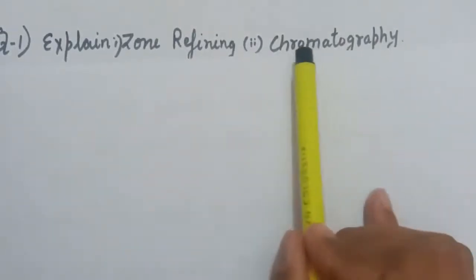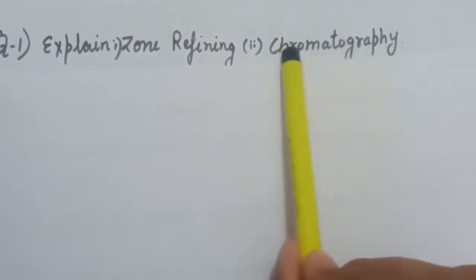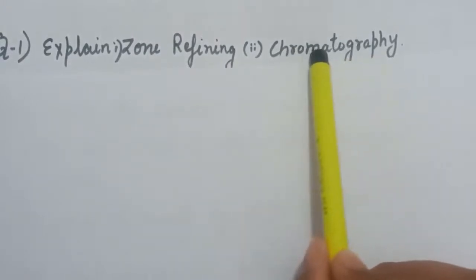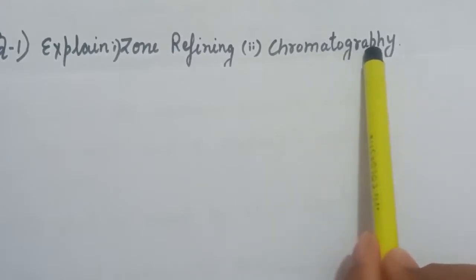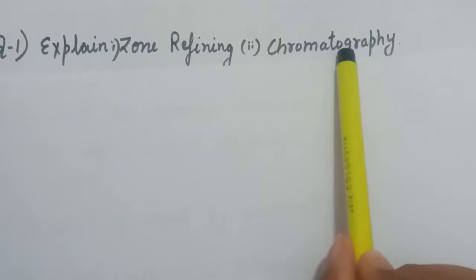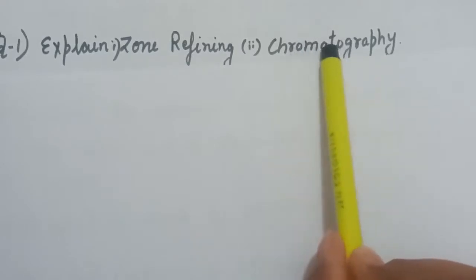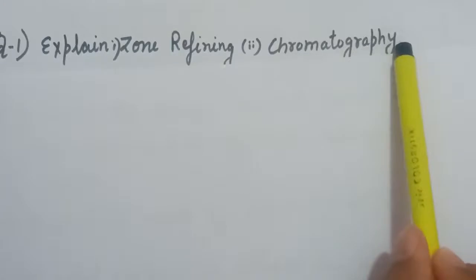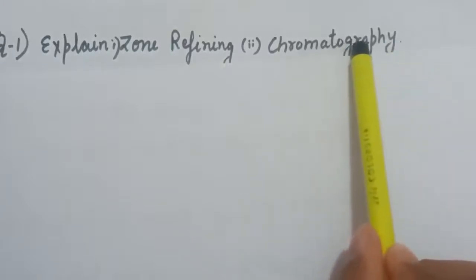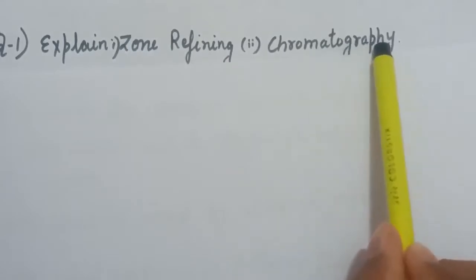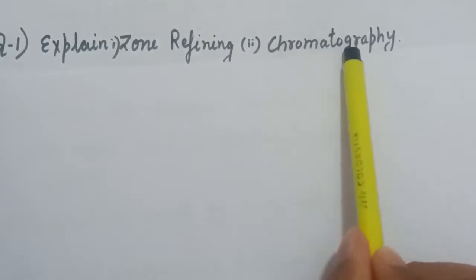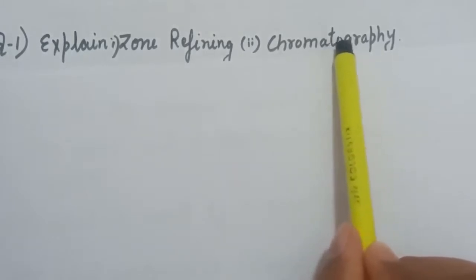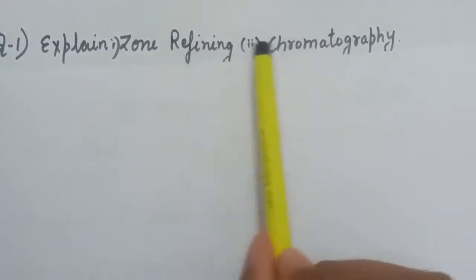This method is based on the adsorption power of the component, and the principle of chromatography is that different components of a mixture are adsorbed to different extents on an adsorbent. For example, if a mixture contains 3 components A, B and C, and if we want to separate those components by chromatography, then that will depend on the adsorption power. Thus, this method is used for the purification of components from a mixture. So these two methods are the refining methods.